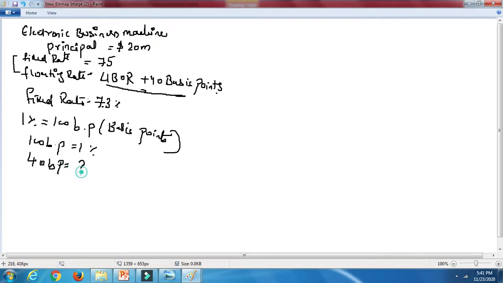So it will come to 40 times 0.01%, which is 0.4%, or 0.004. So for the floating rate we had two options, 0.4% or 0.004.